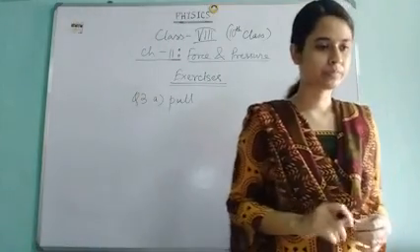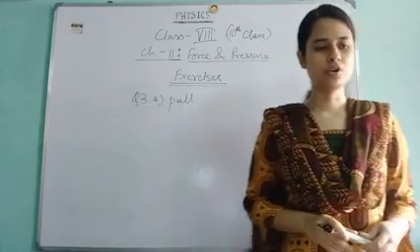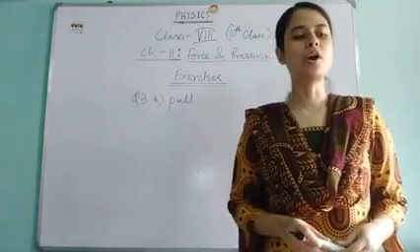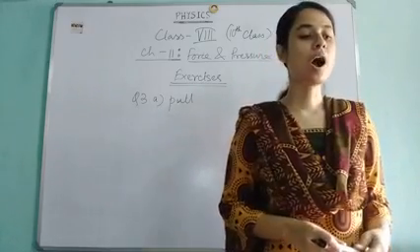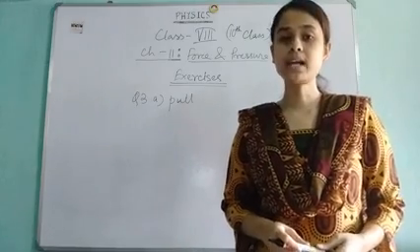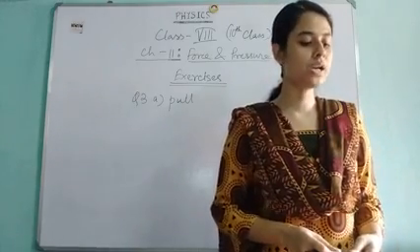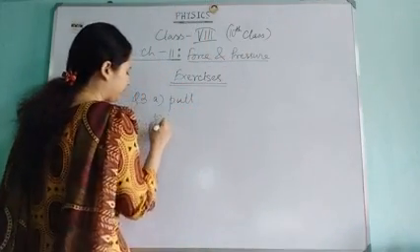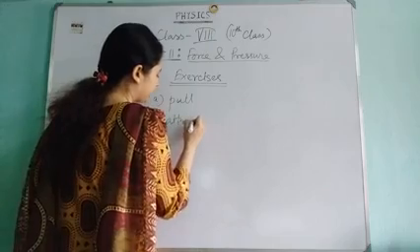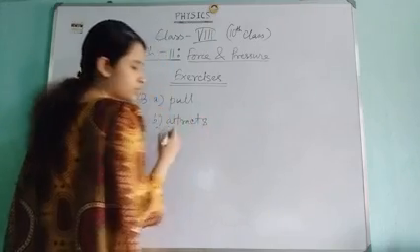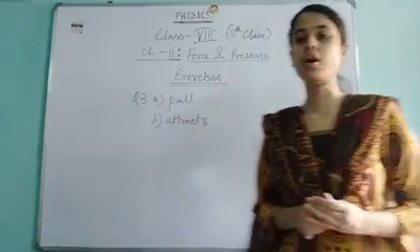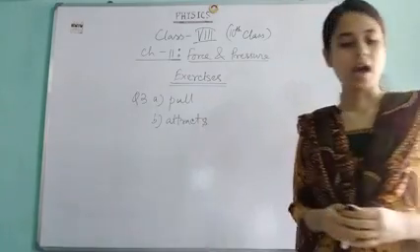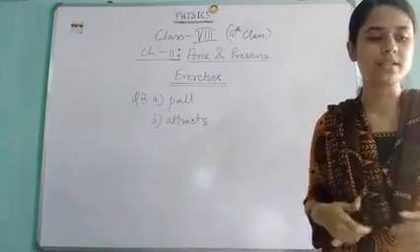3B. A charged body attracts an uncharged body towards it. So write down B, 3B, attracts. So a charged body attracts an uncharged body towards it.